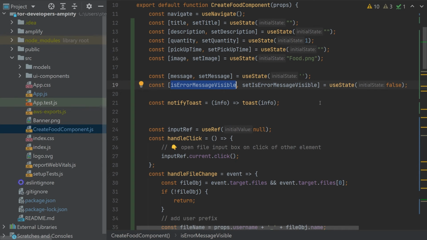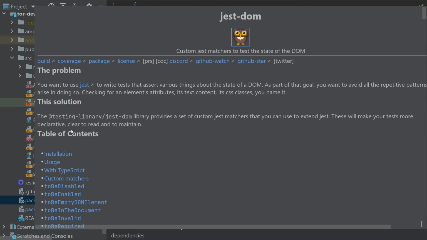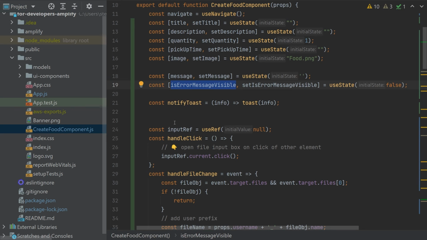What I'm adding here as well is notify toast, so a toaster message. For that you need to go to the package, and I installed React Toastify for that as well. For the storage purposes, there is another dependency which is AWS Amplify storage, so you can usually install it easily. And let's go back to the component.